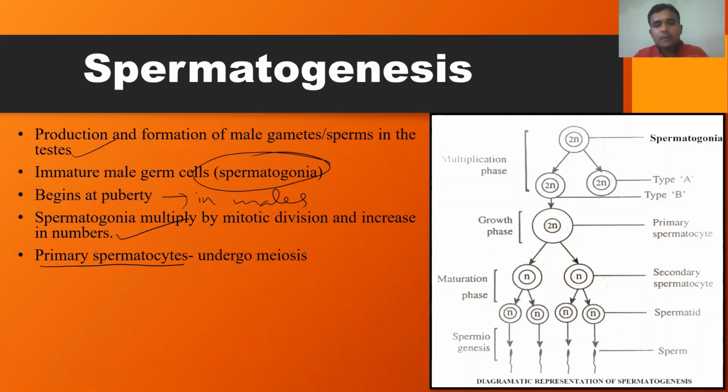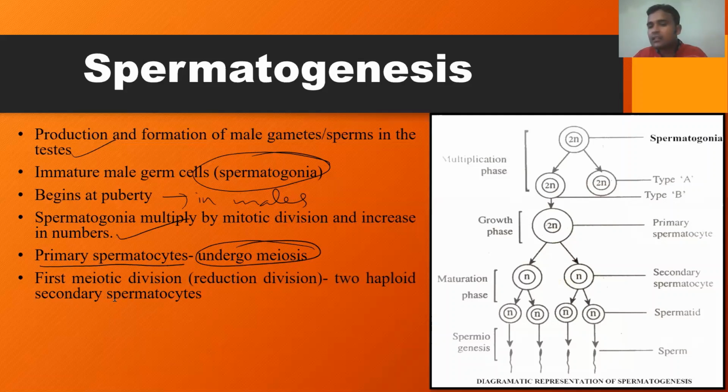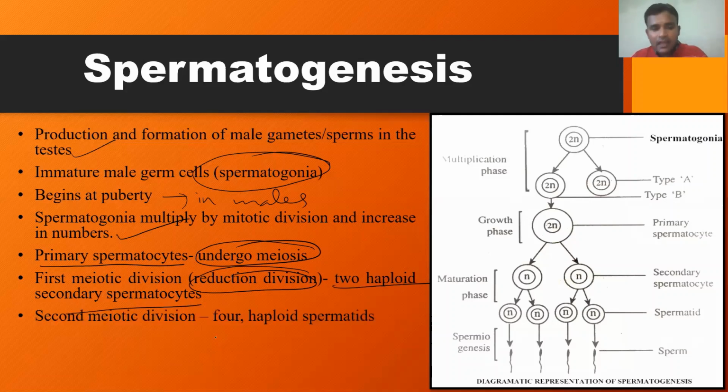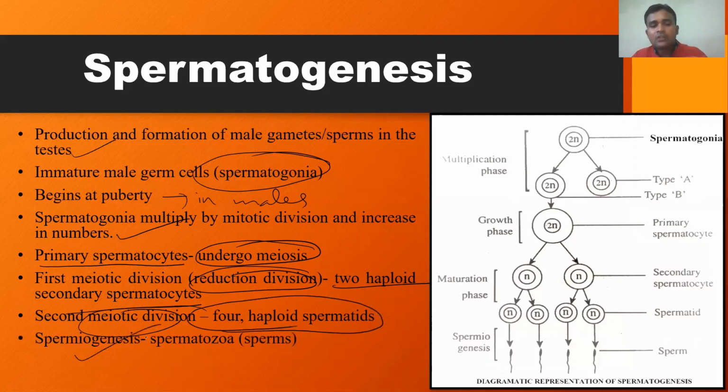These primary spermatocytes undergo meiosis, and the first meiosis leads to the production of secondary spermatocytes. The secondary spermatocytes undergo second meiosis, leading to the formation of spermatids. The first meiotic division, a reductional division, produces 2 haploid secondary spermatocytes, and the second meiotic division produces 4 haploid spermatids.